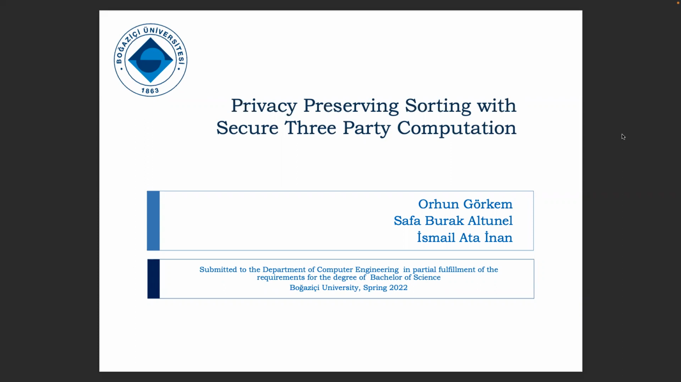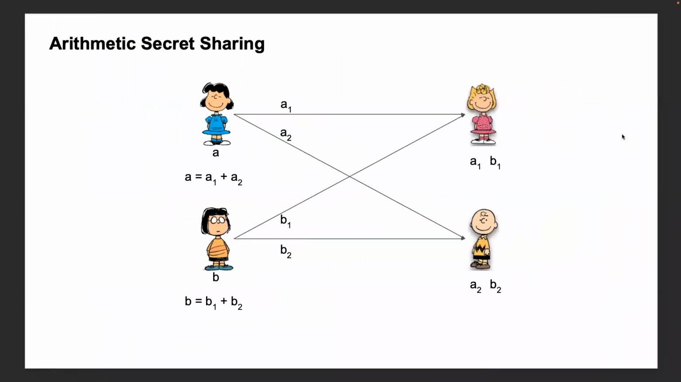To explain our algorithm, we need to first mention arithmetic secret sharing. Arithmetic secret sharing's aim is doing calculations with multiple servers, but not sharing the whole data with any of the servers because we don't trust them. And for a brief example, I can explain addition in arithmetic secret sharing.